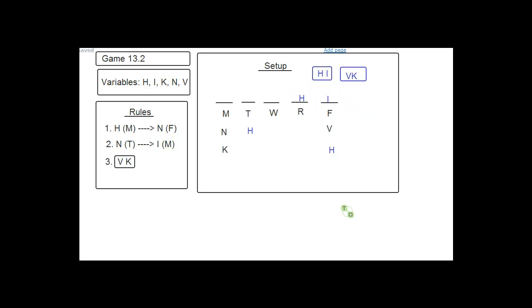Okay, HI, this is what we want to see, whether it works or not. And what I was saying is, if you try to put the VK block here, then the N would have to go here, and that's a problem. But as long as you put the V here and the K here, then it looks like you can put the N here, and that would be fine. It doesn't trigger any of these conditional rules. We've obeyed the blocks that they gave us, and so that looks like it should be fine.